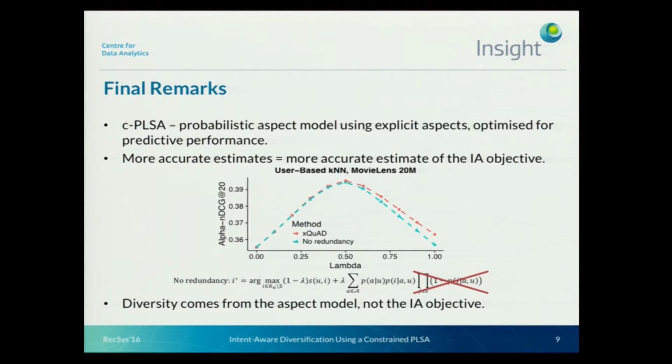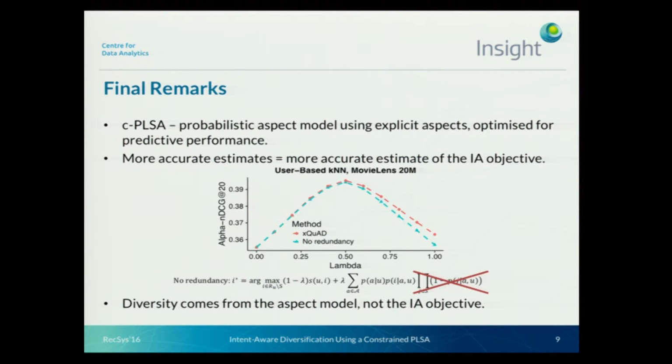And I would like to finish with a sneak peek from our more recent research, where basically we wanted to make those aspect models more accurate by introducing time. And here we can see, this is a graph on the diversity metrics. We can see the version with redundancy and without the redundancy.